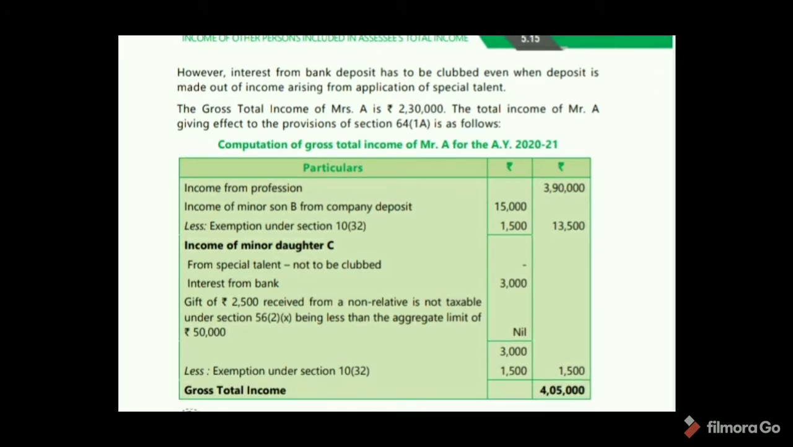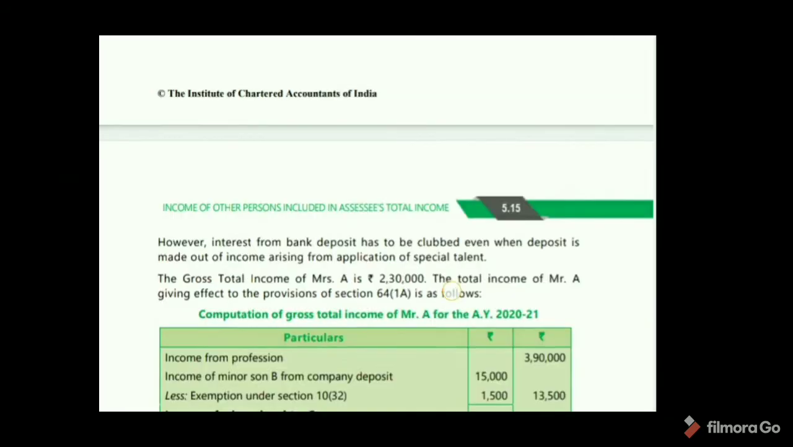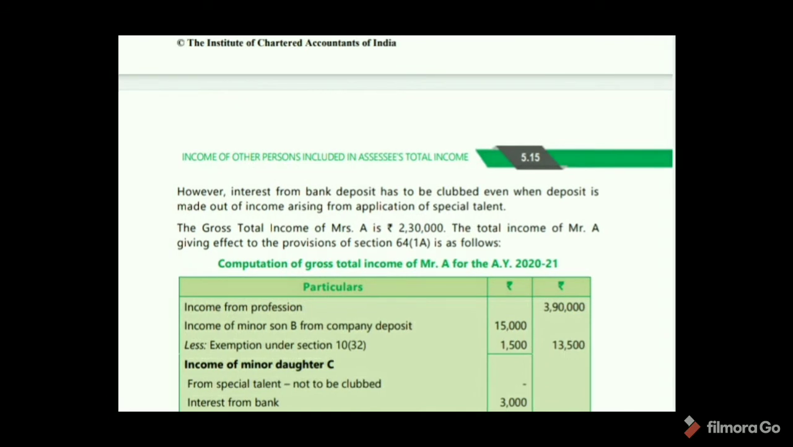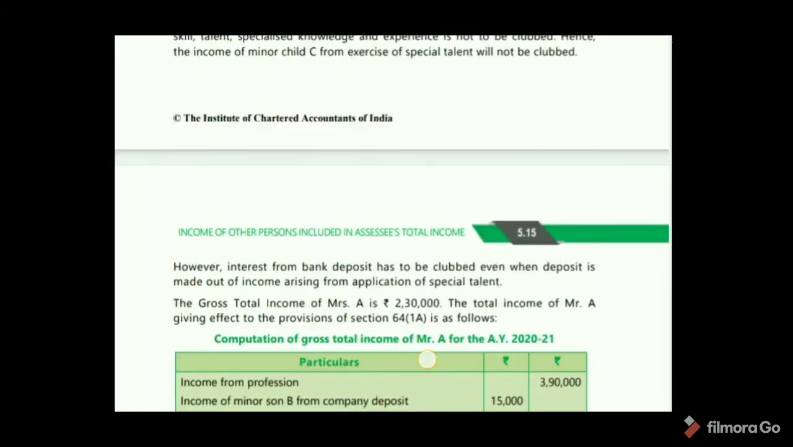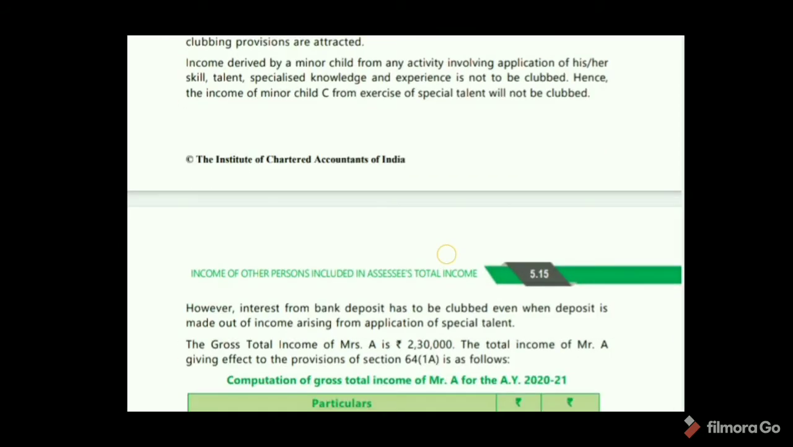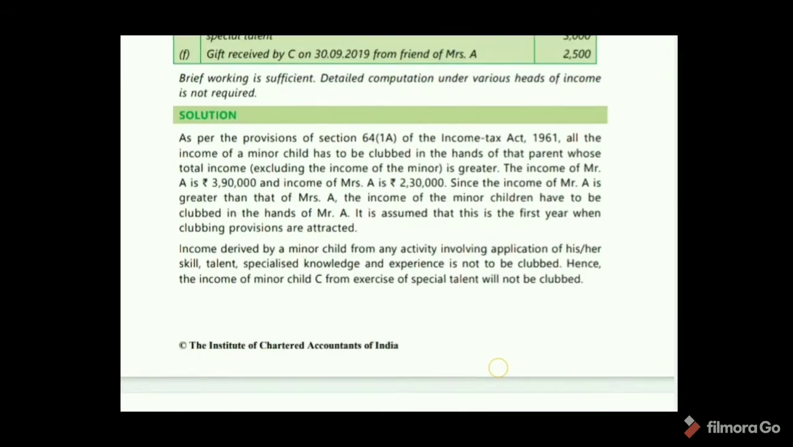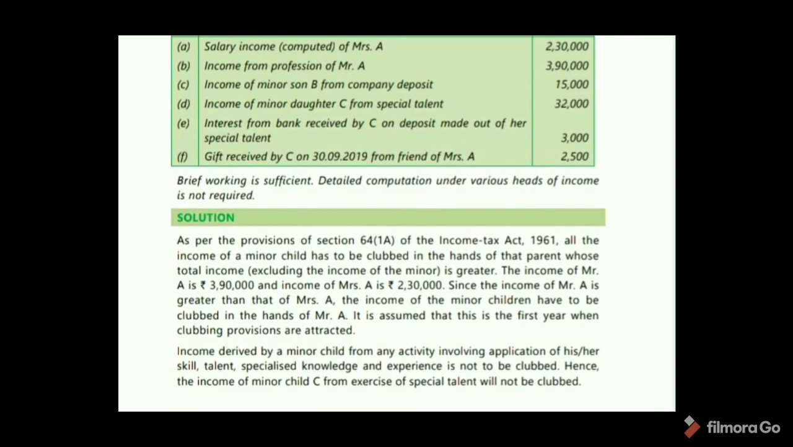So gross total income of Mr. A is 4,05,000. Okay. And gross total income of Mrs. A is 2,30,000. Okay. See here, brief working is sufficient. Detailed computation under various heads of income is not required. Okay.